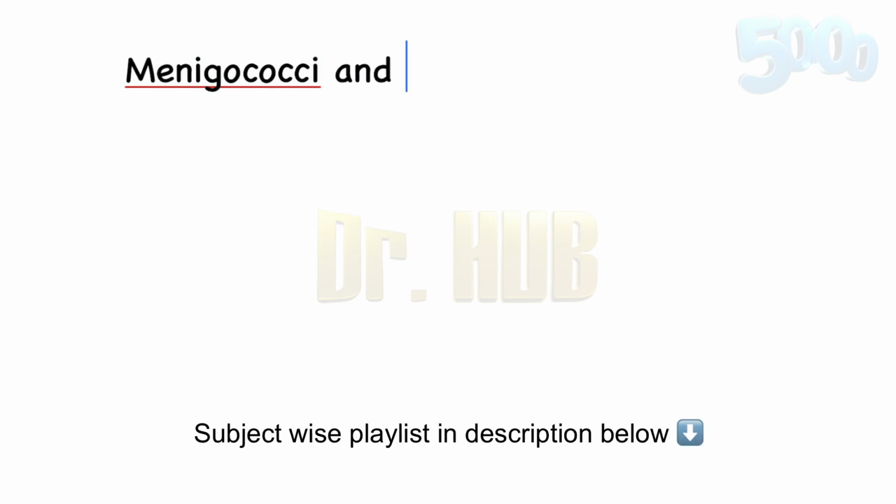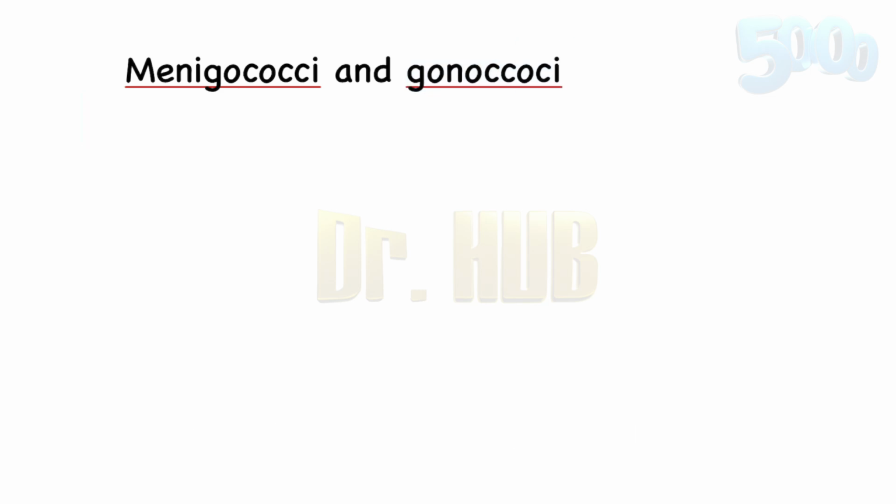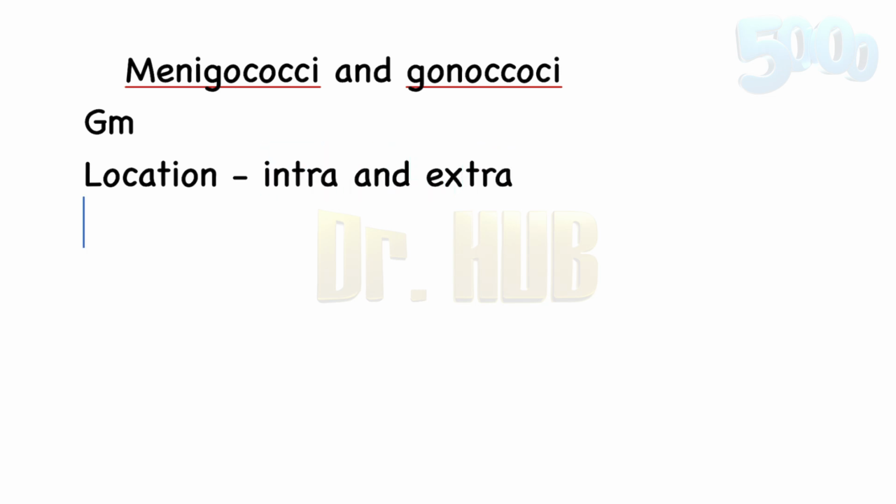Now we'll be comparing the meningococci and the gonococci. So to begin with the meningococci, the carbohydrates fermented include glucose and maltose. Now when you look at the gonococci, it's G, so it only includes glucose. Now when you look at the location, what does it have? In meningococci, it is both intra and extracellular, whereas in case of the gonococci, it is only intracellular.